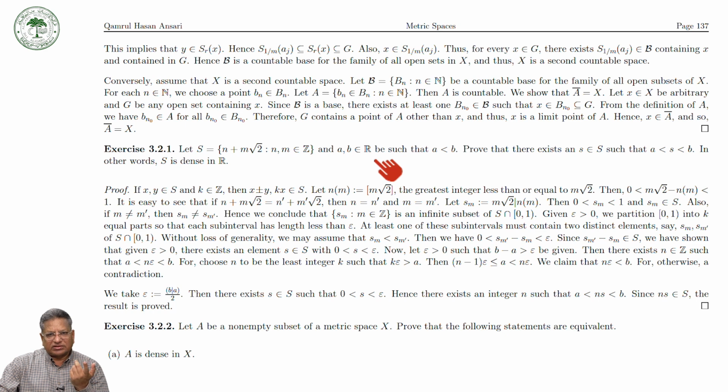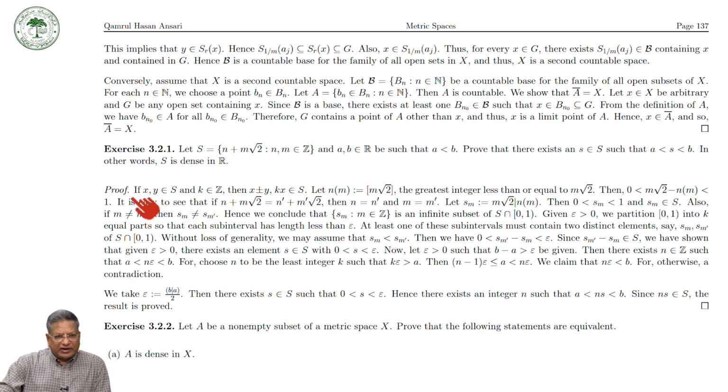The second way is to prove that there exists an element s in S such that s lies between A and B. So there are two ways to prove that. So let us prove it. It is not so easy. I think you will have to think a little bit more about it.